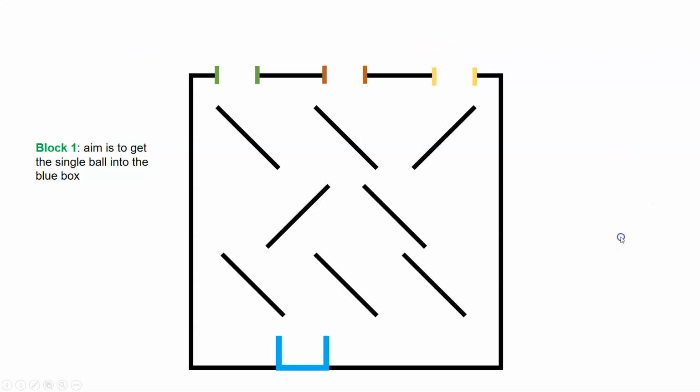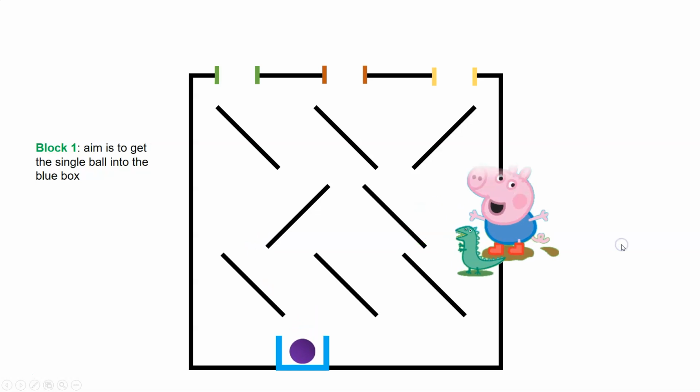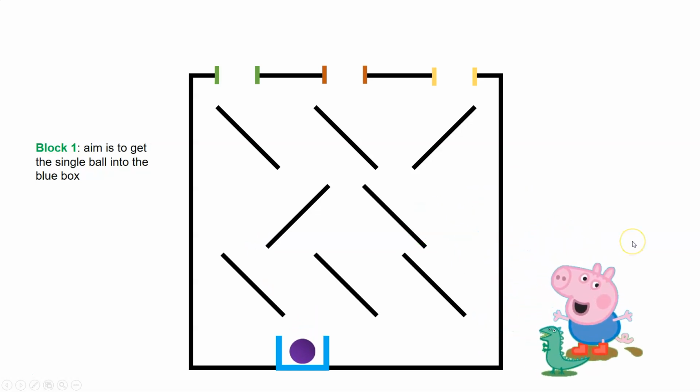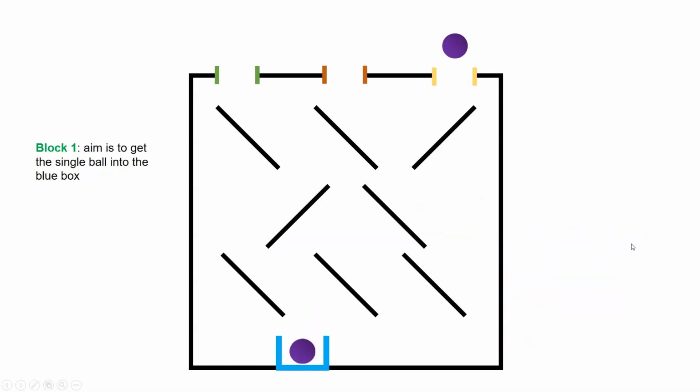So in this case, the correct entrance is the green one on the left, whereas dropping the ball into either of the other entrances leads to it becoming trapped at the bottom of the maze.